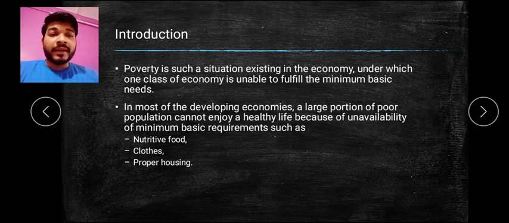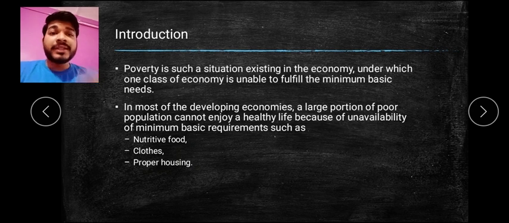Now again, why is it so? Because of income inequality, there is much hatred and restlessness towards the rich people by the poor people. Because the rich have a good luxurious life, whereas the poor cannot satisfy basic requirements, or are coming up below the poverty line. So they have hatred and restlessness towards the rich people. By whom? By the poor people. Okay. So they are not able to satisfy three things, that is nutritious food, clothes, and proper housing. Because of that they are coming under poverty.